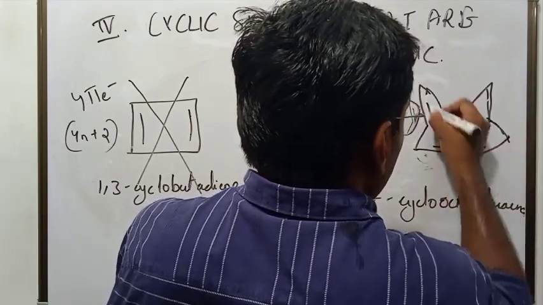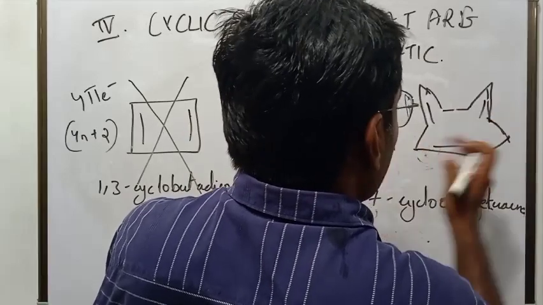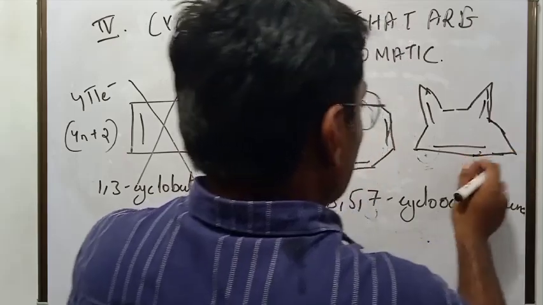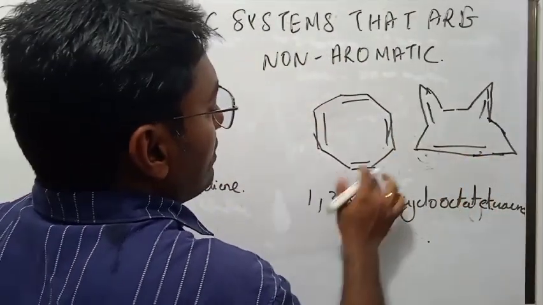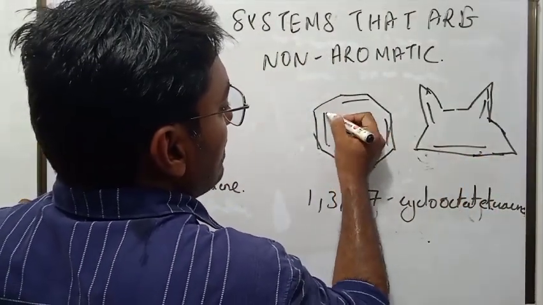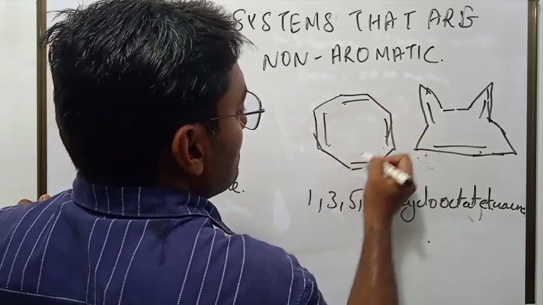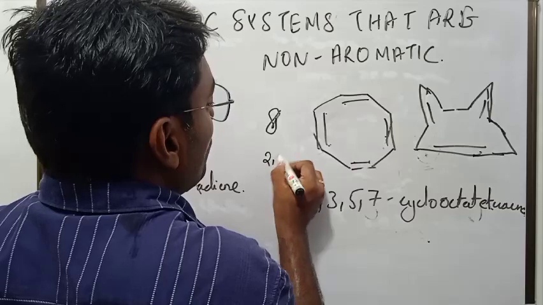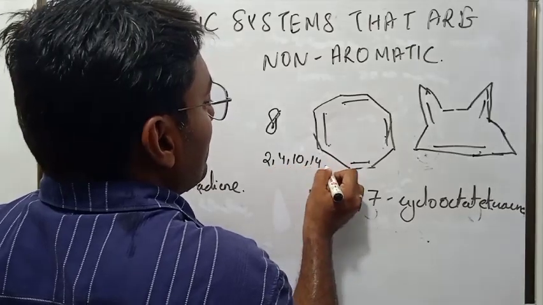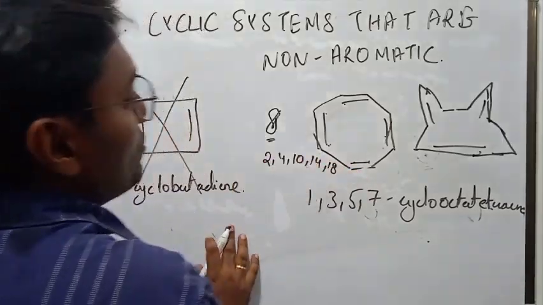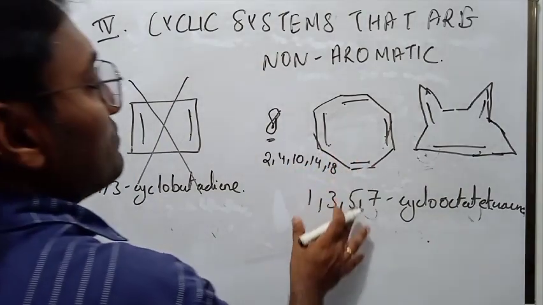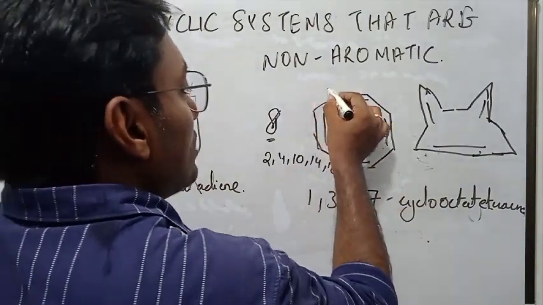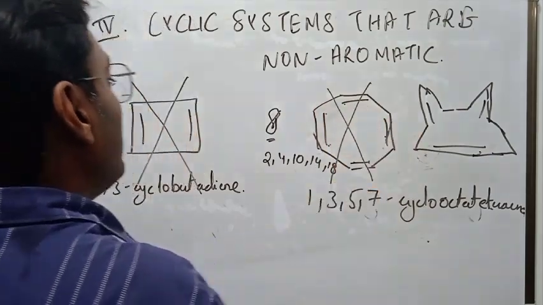Otherwise also you can see how many electrons are there. 1, 2, 3, 4, 5, 6, 7, 8. 8. Can you get the number 8? No. You can get 2, 6, 10, 14, 18, but you cannot get 8 electrons. So because it does not satisfy Huckel's rule and because it is not planar, this compound is non-aromatic.